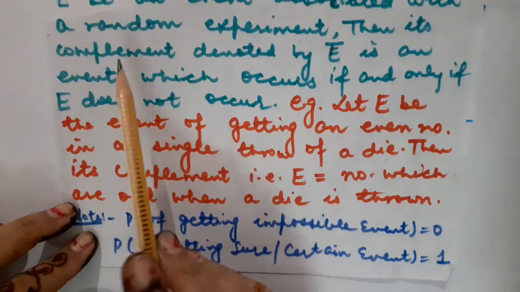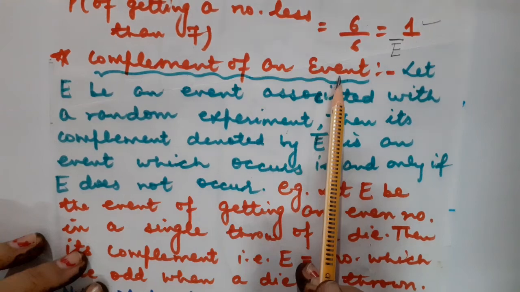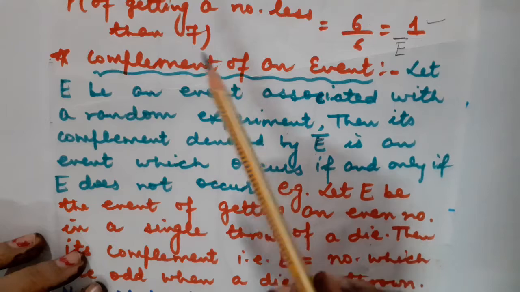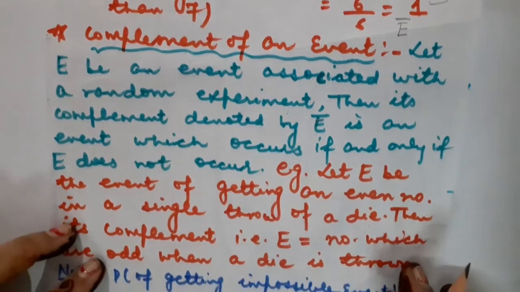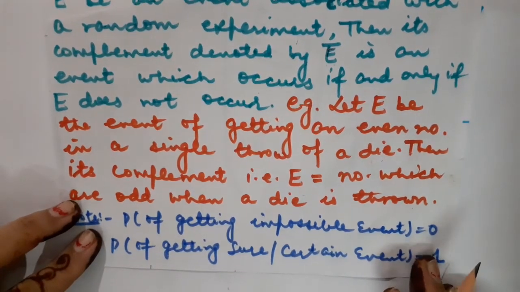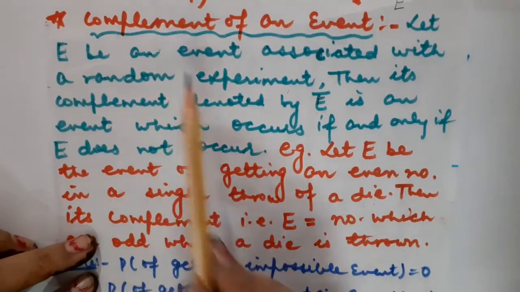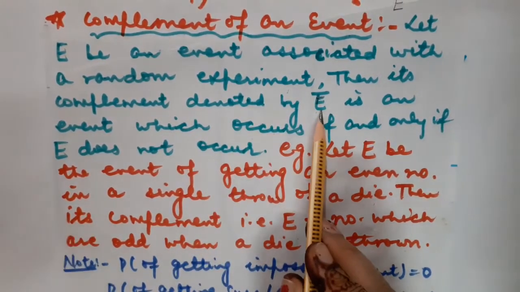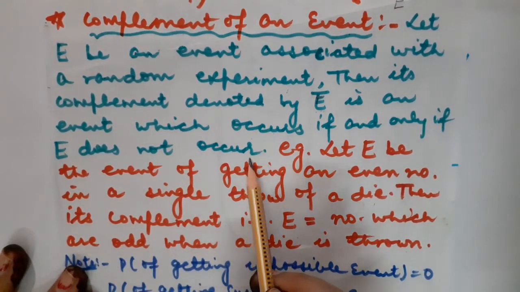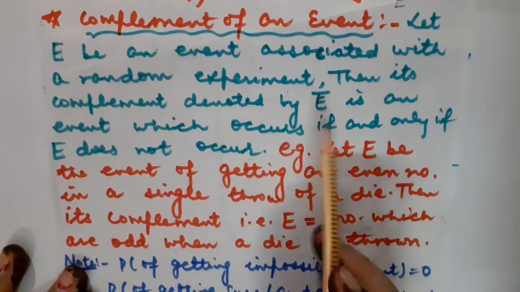But if I ask you to calculate the complement of the event, and the event is to get the prime numbers, then what would be the answer in that case? Yes, the answer will be the composite numbers. Composite numbers are those numbers which are not prime, which have more than 2 factors. So in short, the complement means we have to take those very outcomes which are not going to happen in the event E. It means we have to take the negative part of the event.